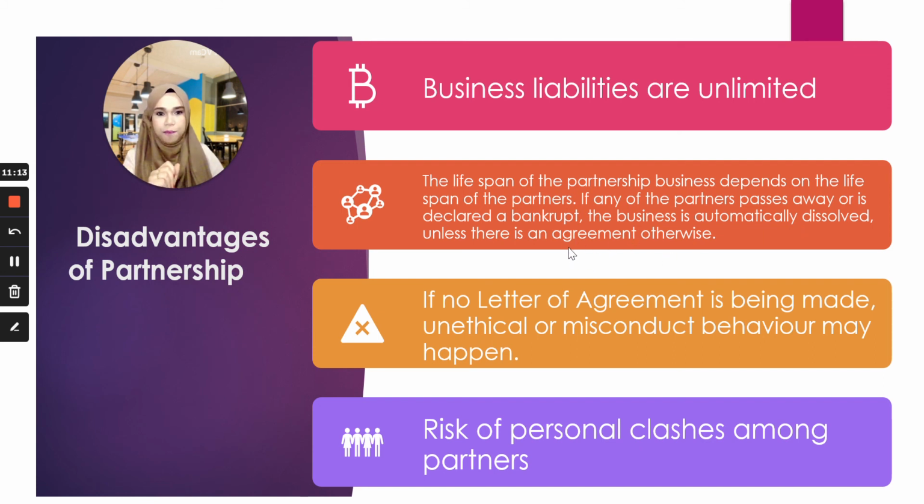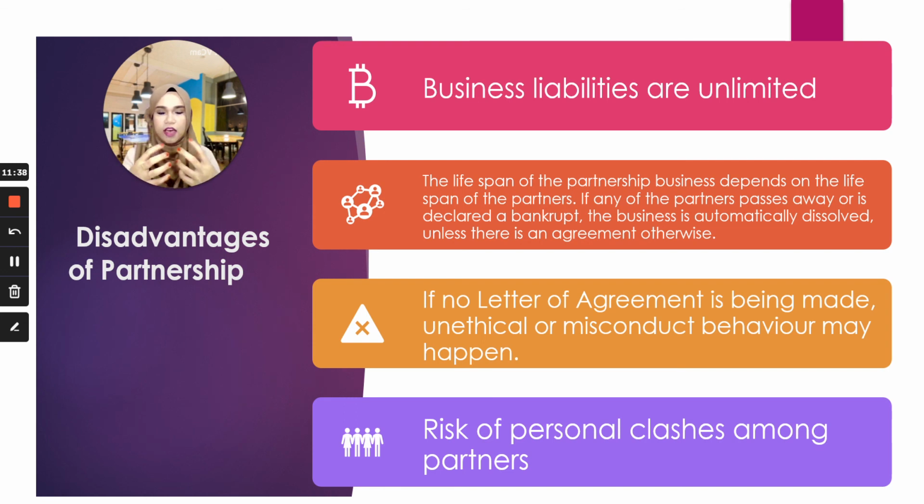Okay, so next one, another disadvantage of this partnership is that if there's no letter of agreement made, unethical or misconduct behavior may happen. And there can also be a risk of personal clashes among partners because there are so many ideas. Everybody wanted to contribute their ideas. Everybody wants to do different things, all right? So in the end, you will have some conflicts, okay?